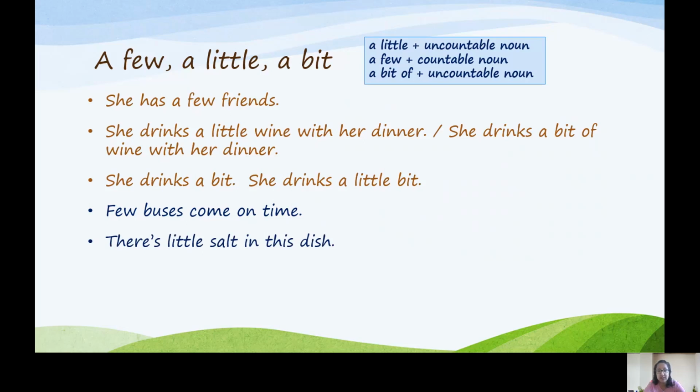There's little salt in this dish. In the same way, little without a means it's a negative amount. It's not good. So in this case, there's little salt in this dish. As a result, it doesn't taste good. We can use so, very, or too with either few or little to emphasize the amount. So we can say, for example, very few buses come on time. There's too little salt in this dish.